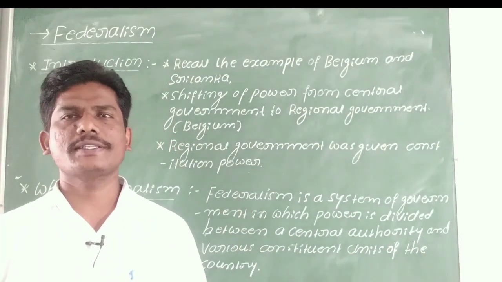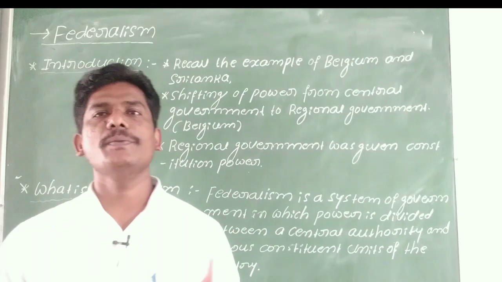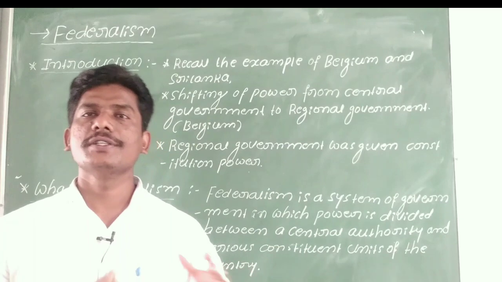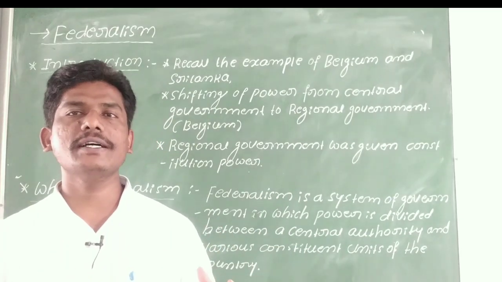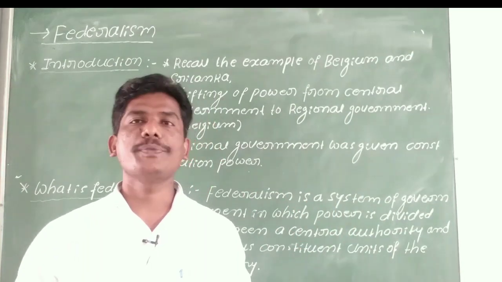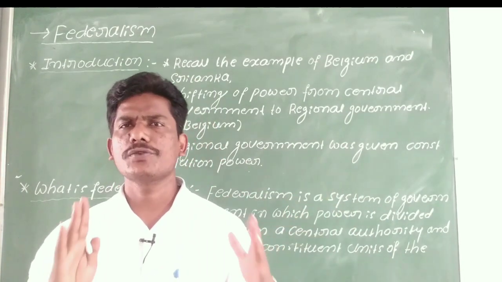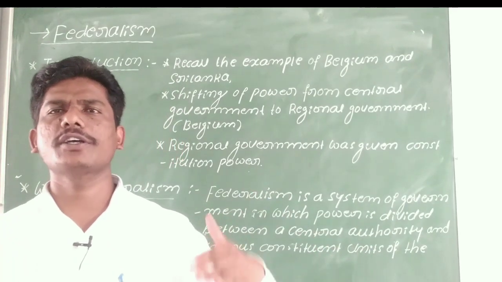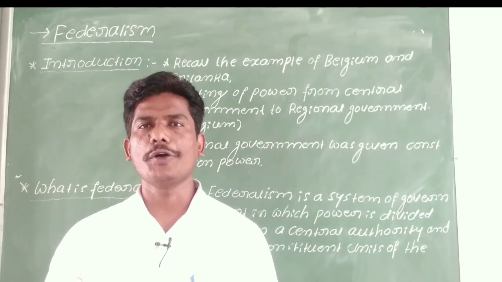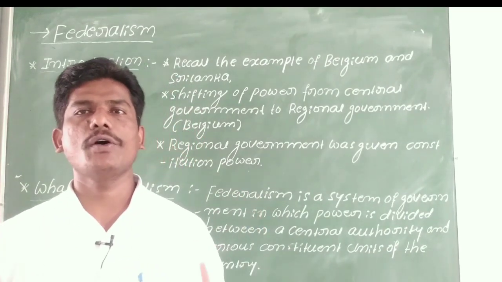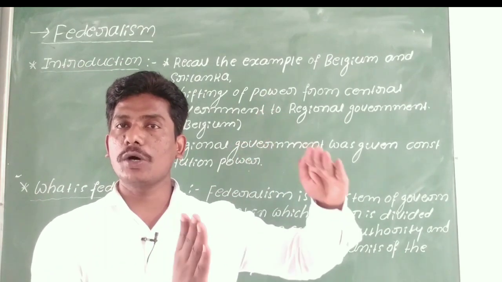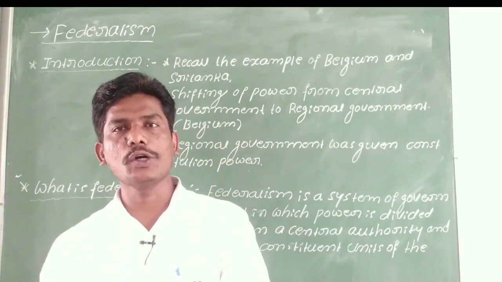In a democratic country, federalism is a system of government in which the power is divided between the central government and various constituent units of the country. Which are the various constituent units of the country? The state government as well as the local authorities, or as you call them, the local bodies. So in a federal system, the power is distributed between the central government, state government and local government.